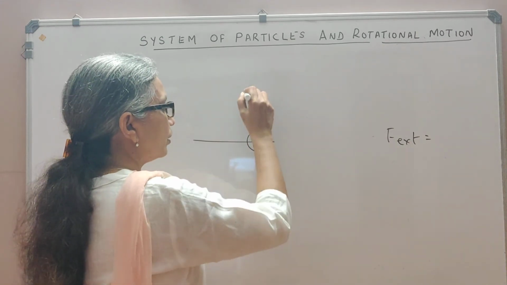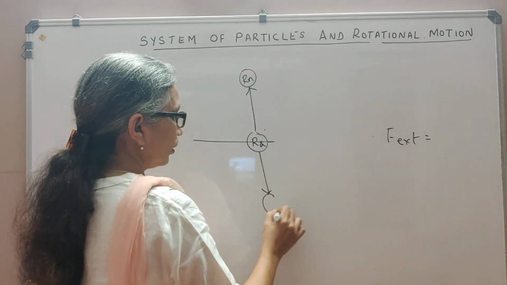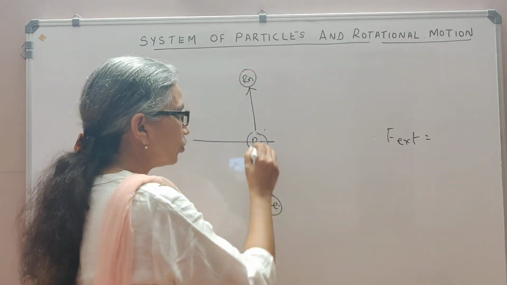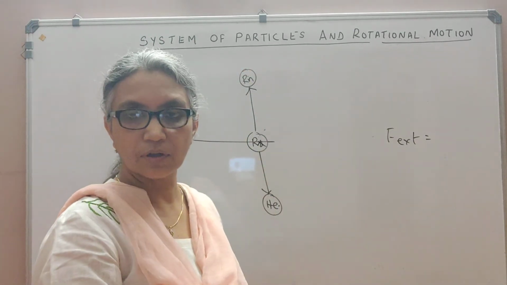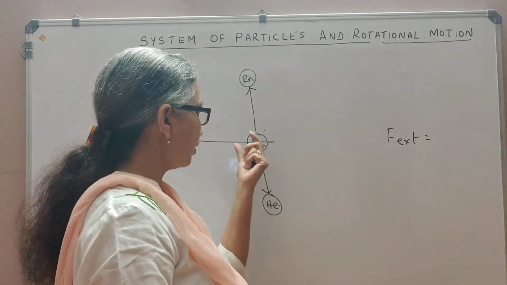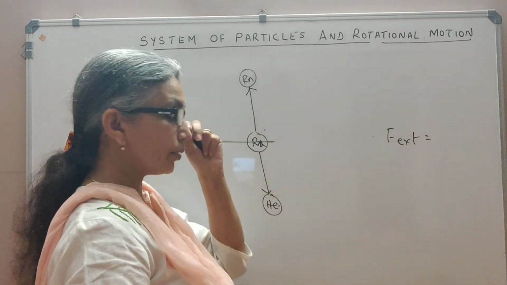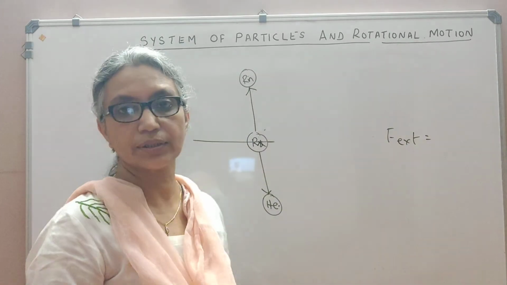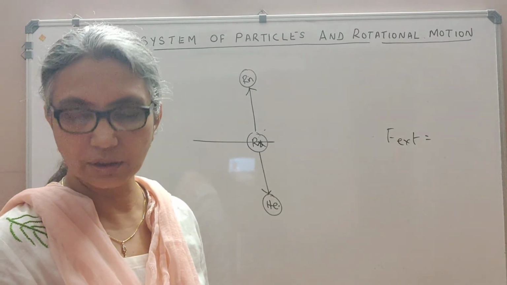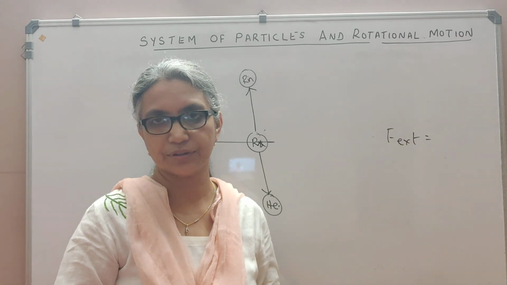Then if it disintegrates, the two particles will fly off in opposite directions like this, so that the center of mass of these two will still continue to be at rest, because before disintegration the momentum was 0. So after disintegration, it will become two particles, but the center of mass of these two particles will still remain at rest. So this is the topic on center of mass with which we start the chapter on rotational motion. Thank you.